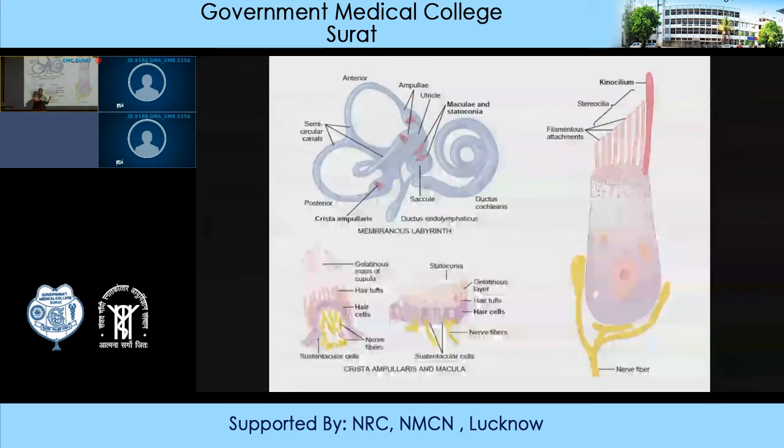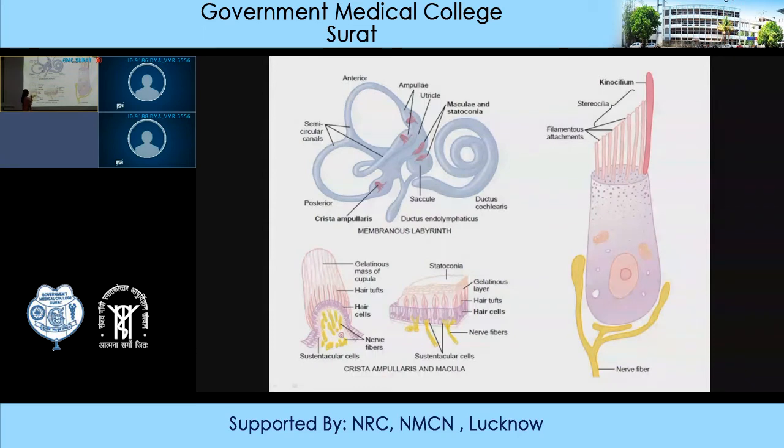Movement of the stereocilia in the direction opposite to that of the kinocilium will result in hyperpolarization, which we have already discussed previously. So movement in one direction results in hyperpolarization, and in the other direction results in depolarization. In the resting stage also, these hair cells will fire impulses, which is responsible for the basic firing level.